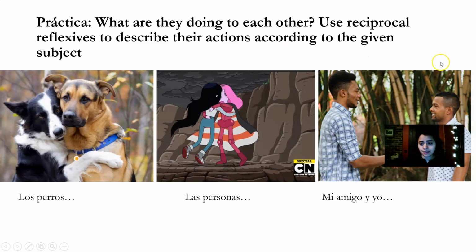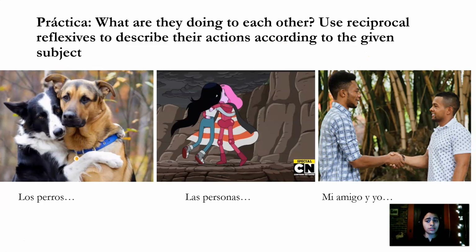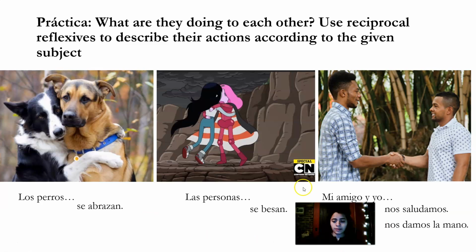Now we have a practice. You have to describe what they are doing to each other. Use reciprocal reflexive to describe their actions according to the given subject. So I'm giving you the subject in each picture. For example, the first one, los perros. What are they doing to each other? Las personas. What are they doing to each other? Mi amigo y yo. What are we doing to each other? So you have to complete these forms. And we have the answers. Los perros se abrazan. Se abrazan. Ellos se abrazan. Las personas se besan. Ellas se besan. Mi amigo y yo nos saludamos, nos damos la mano.